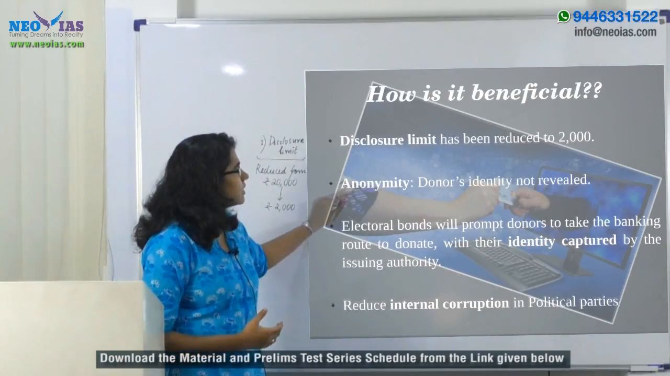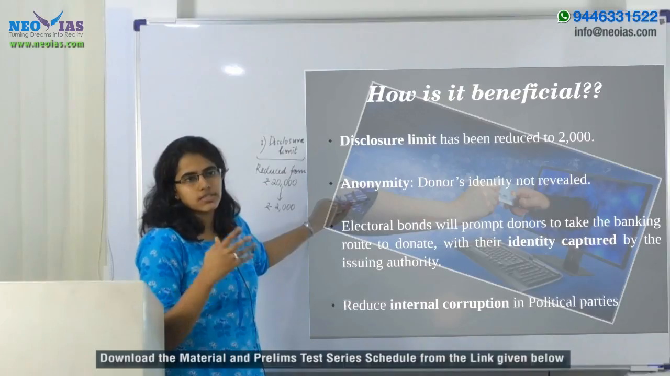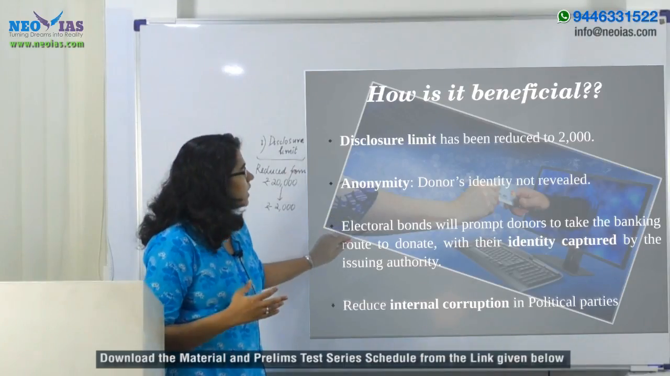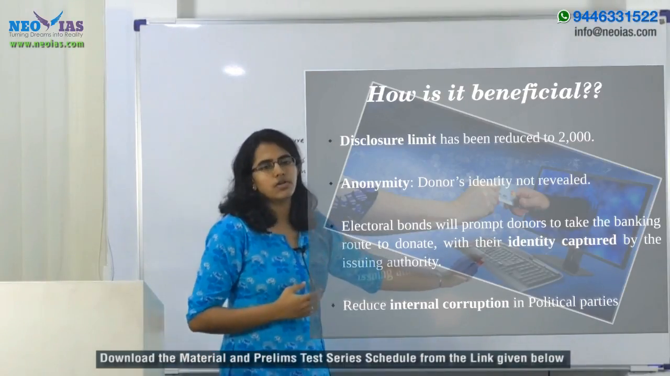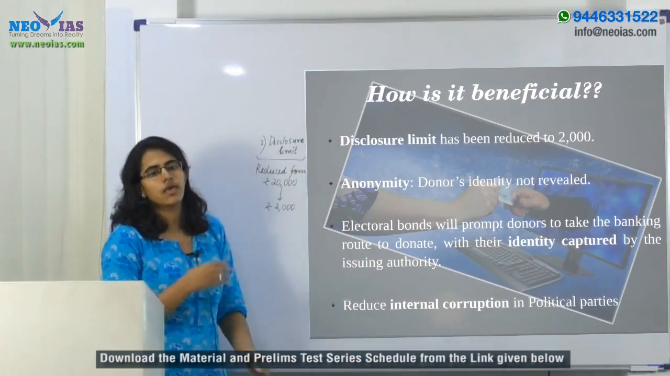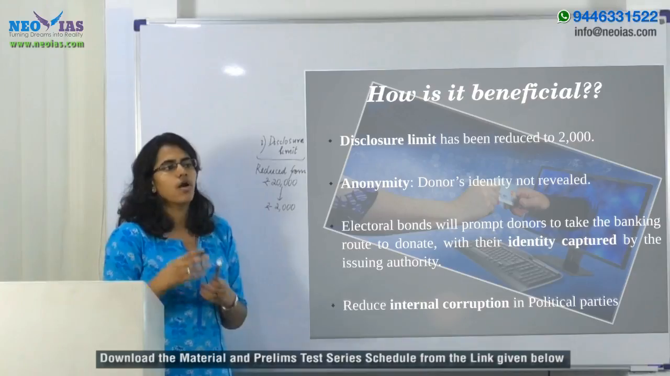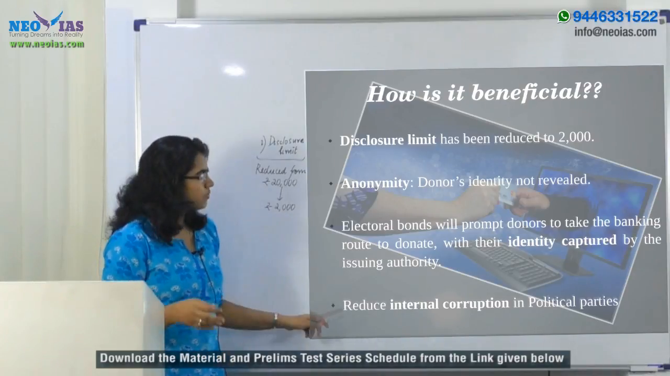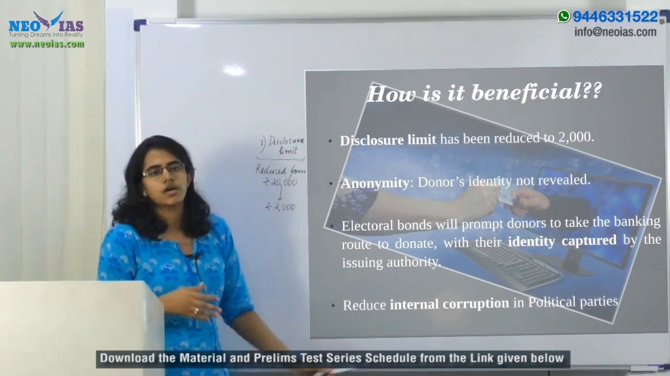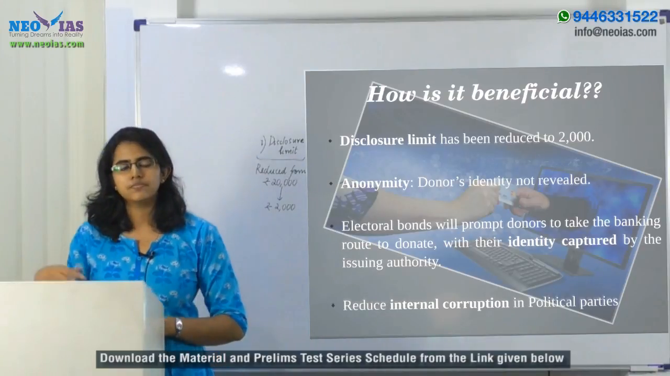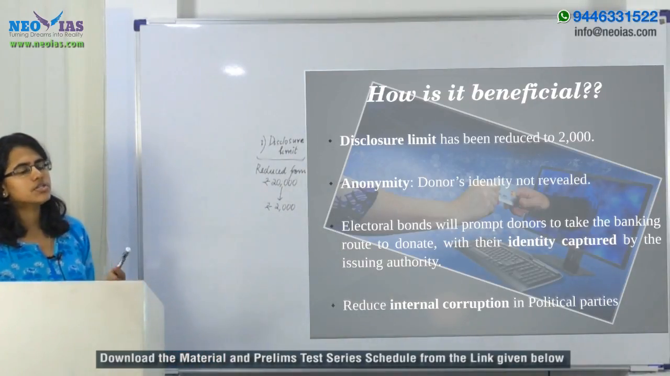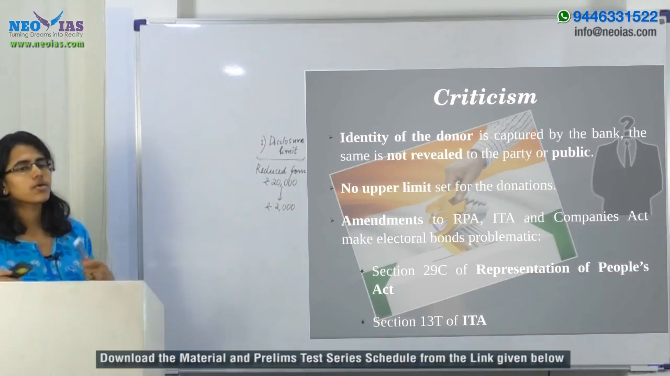That is, first, the anonymity of the donor remains maintained, and then you have the electoral bonds capturing the identity of the donor, which can help in minimizing the use of black money, and also addressing the issue of money power in elections, and it will also reduce the chances of internal corruption within the political parties. But the introduction of electoral bonds can also lead to certain other effects, or you can say criticisms.